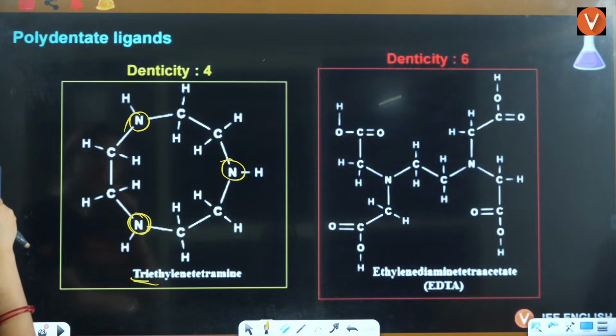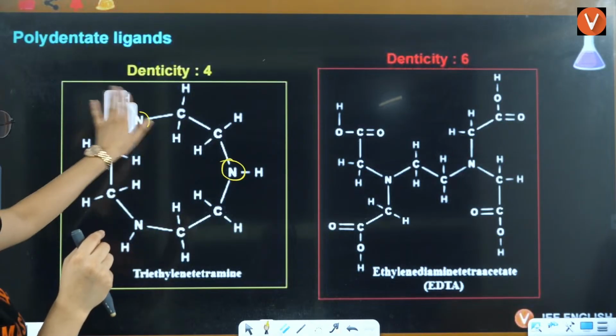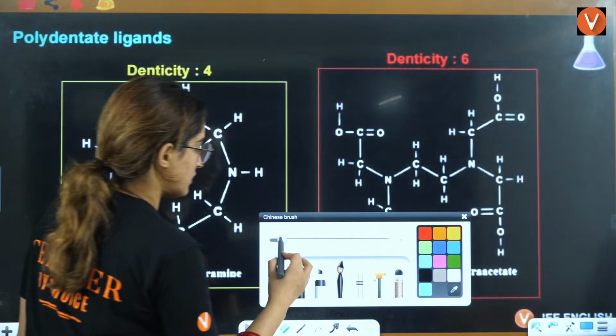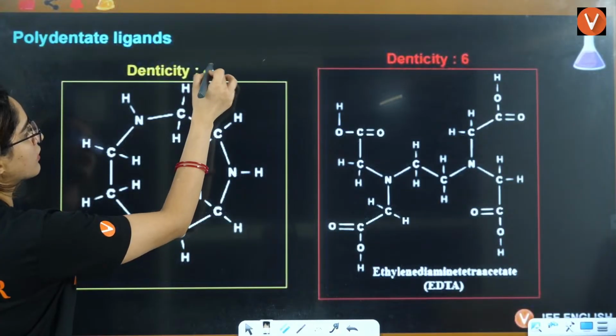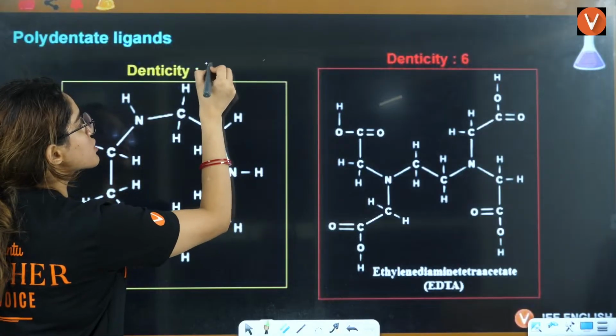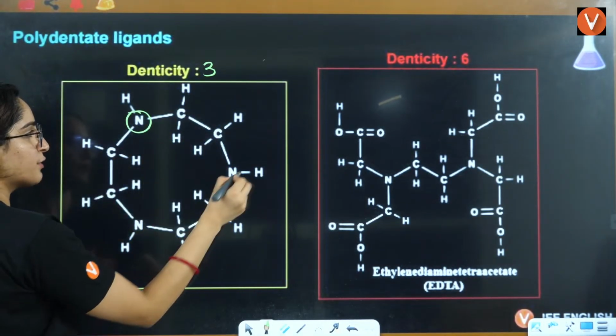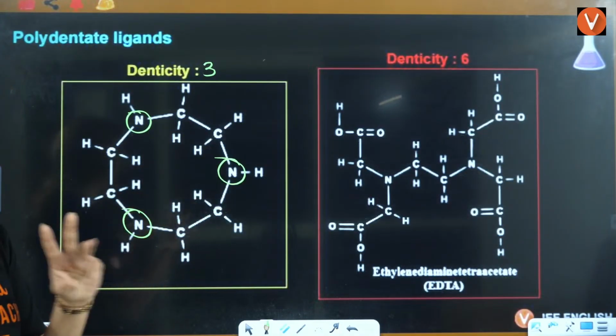Triethylene tetramine. It is actually not triethylene tetramine. Wait a minute. No, because this structure will have denticity 3. This structure is a cyclic structure, so this is going to have denticity 3 because of this nitrogen, this nitrogen, and this nitrogen.